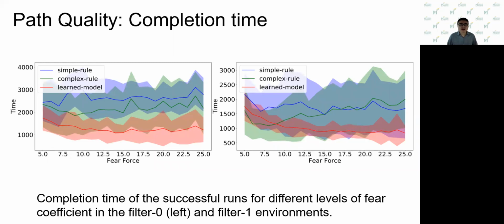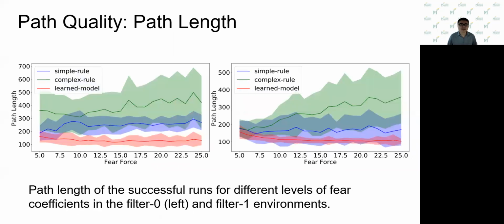In this plot, the learned model spends less time herding than the other two route-based methods. In addition, the standard deviation of the completion time is also the smallest among all methods. The plots show that the learned model completed the herding task as soon as possible, and it's also robust in maintaining its quality.